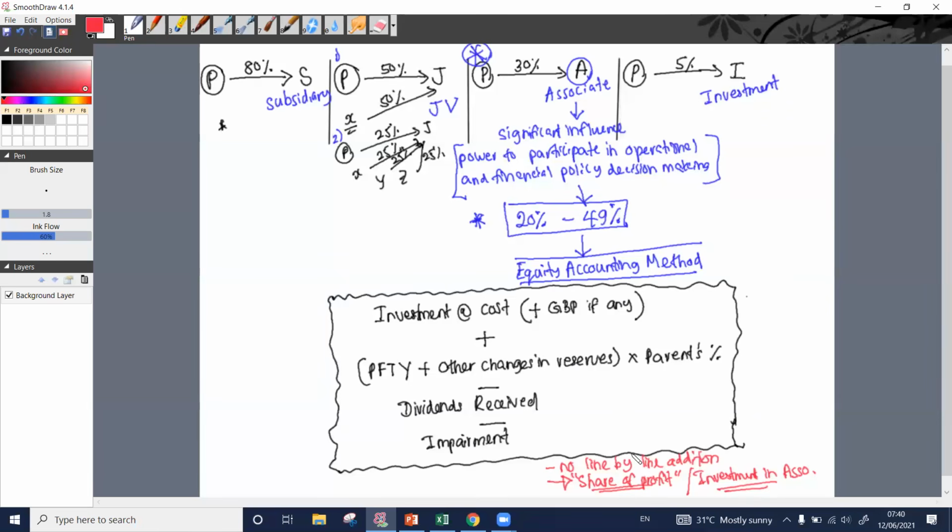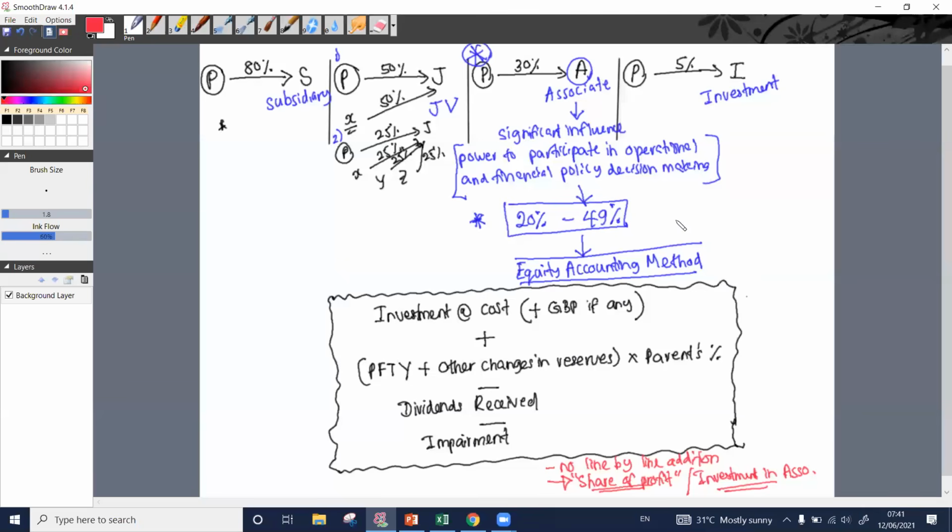In the P&L we can see only the share of profit, and in the balance sheet we can see the investment in associate amount under non-current assets. Apart from that, we are not going to do any line by line addition with respect to investment in associates.